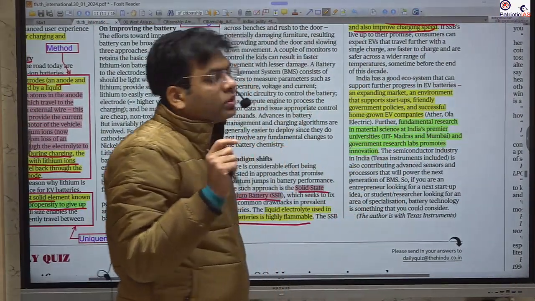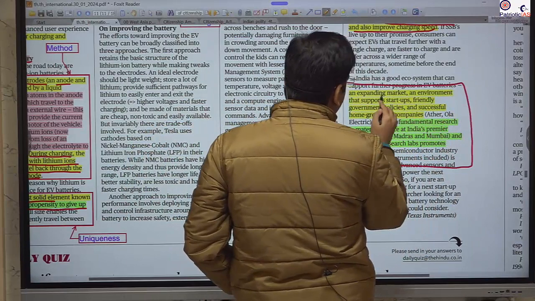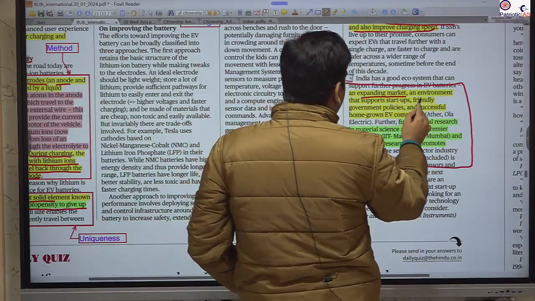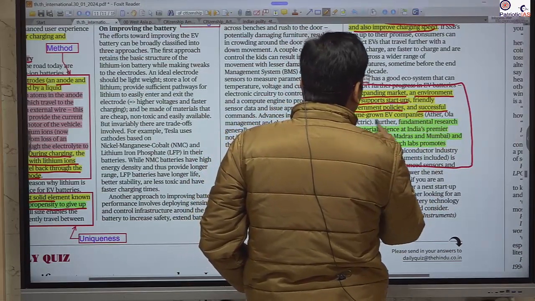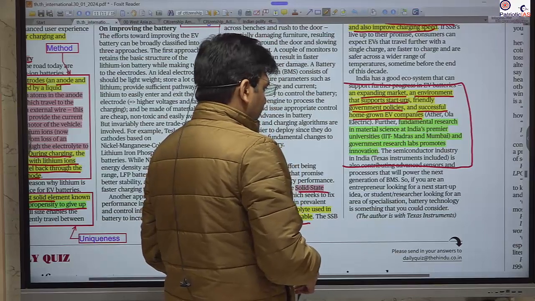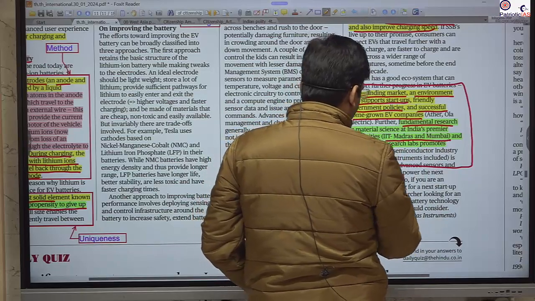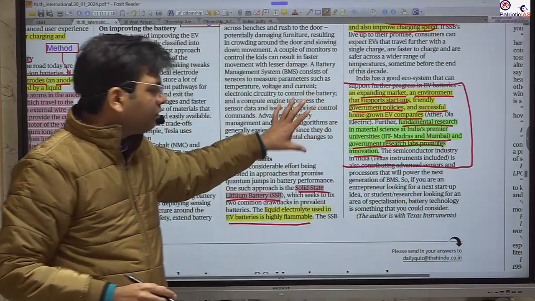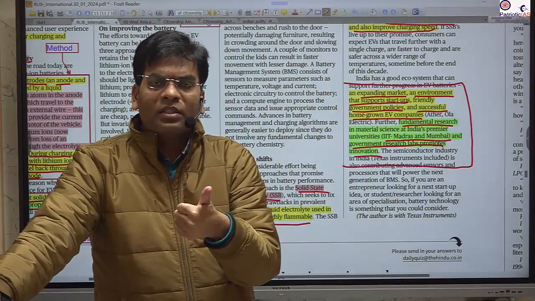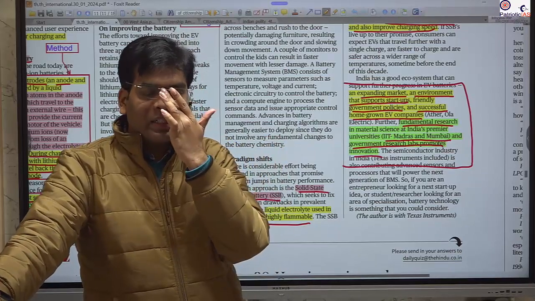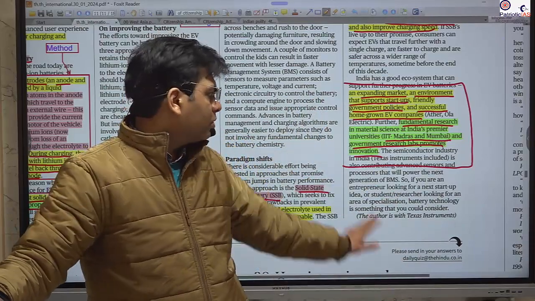Why is India very suitable for this? India has a bright future, because we have seen the expanding market in India, environmental support, startup-friendly government policy, and successful homegrown EV companies. We also have fundamental research from the IITs and government labs as resources. That's why it provides a brighter future. So this is all about the basic technology of how lithium batteries work, what the challenges are, what the features of lithium are, and what the future prospects are. You should remember all these things.